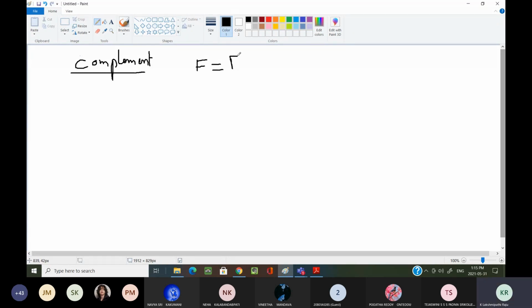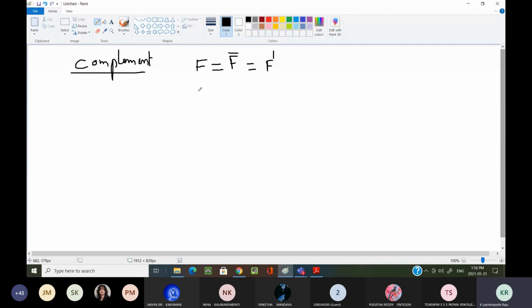If I am calculating f bar, we can write it in many ways, f bar or f dash. This f dash we call the complement of the given function.